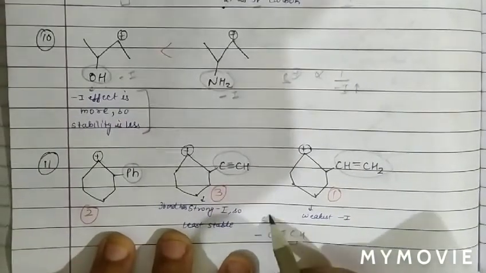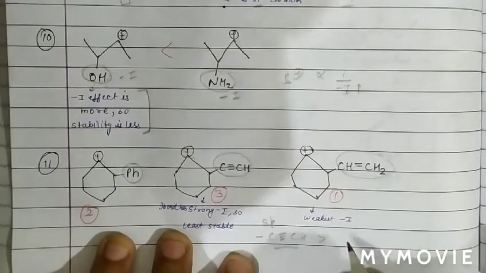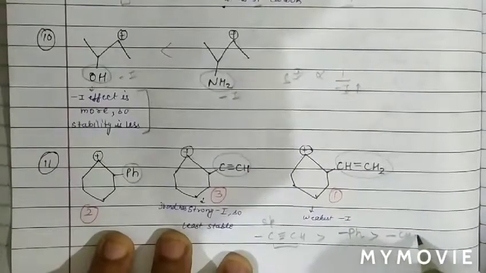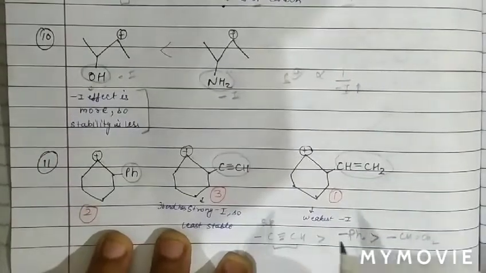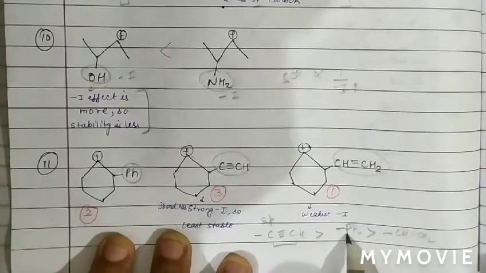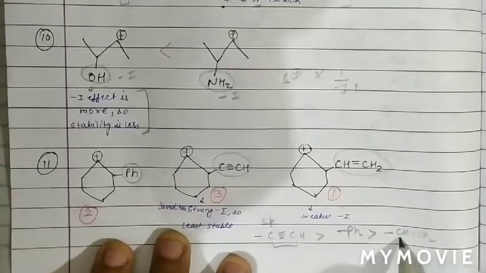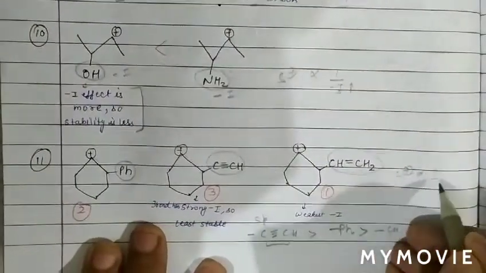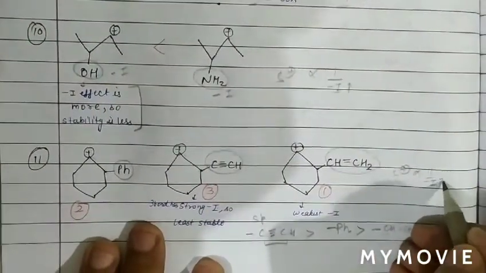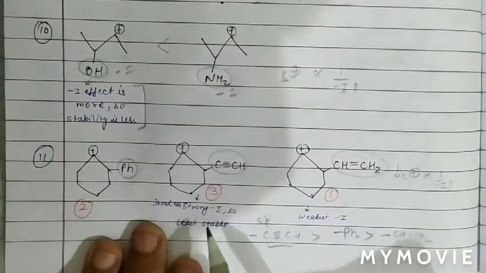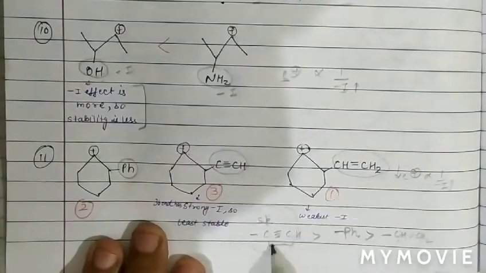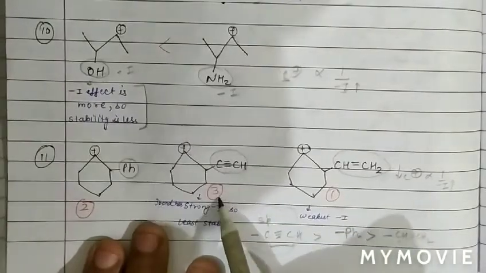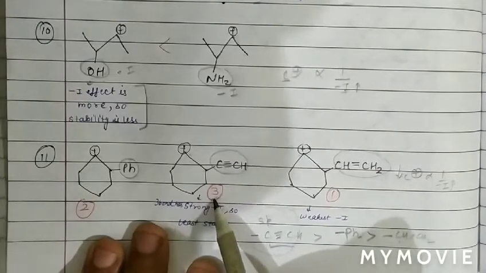From the order of minus I, hybridization sp, then the minus I of the Ph group, and then the minus I of alkene. So the minus I order of alkyne is more than benzene and then alkene. And we know the stability of carbocation is inversely proportional to minus I. Stronger minus I means less stable carbocation, and according to the order, stronger minus I is in the case of triple bonded carbon, so it is least stable, therefore it will be at third number.